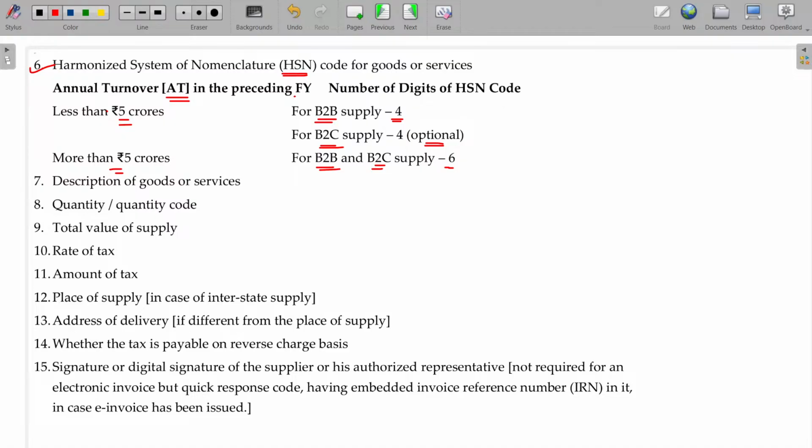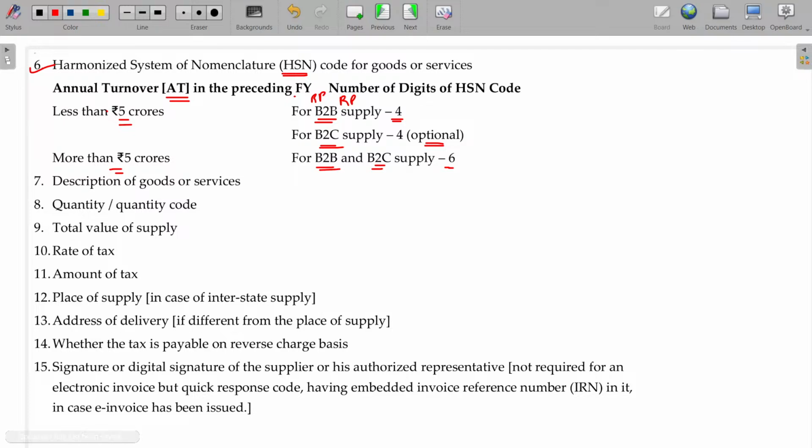If the annual turnover is less than 5 crores, then if it is business to business, meaning you are a registered person and your buyer is also a registered person, then your annual transaction value is less than 5 crores, at least 4 digits should be there.